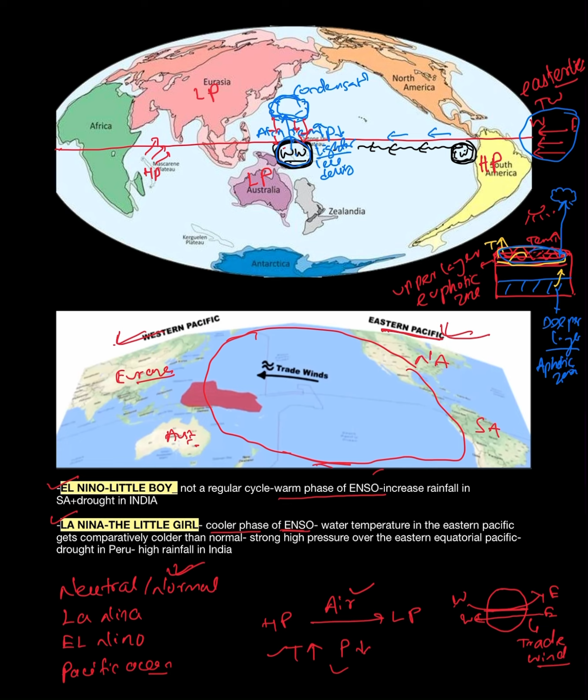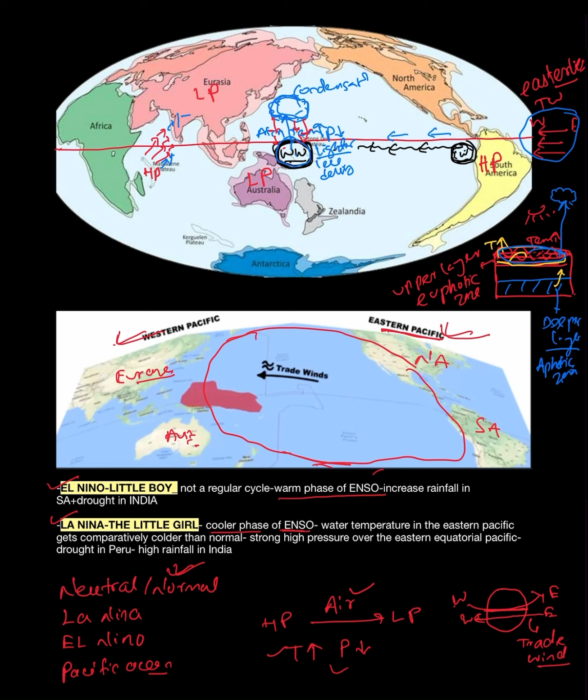Along this movement of air from Mascarene Island to India, most of the water will be collected from the ocean. As you know, there are mountain ranges, and by means of the striking effect of the cloud with the mountain region, there will be heavy rainfall over the Indian region. So this is the normal condition.